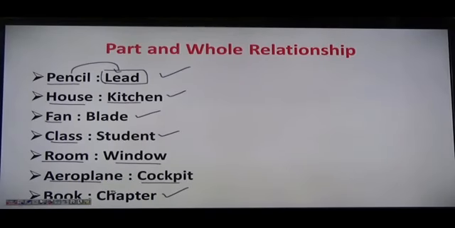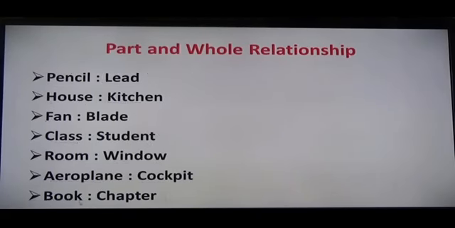What we can say is that in the pencil we have lead. In the house we have a kitchen. In the fan we have a blade. In the class we have a student. In the room we have a window. In the aeroplane we have a cockpit. In the book we have chapters.